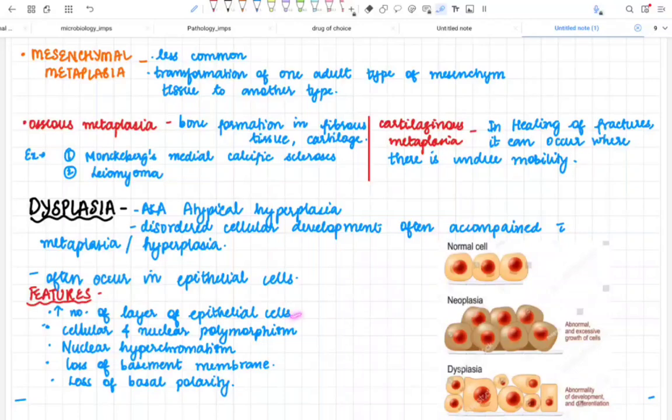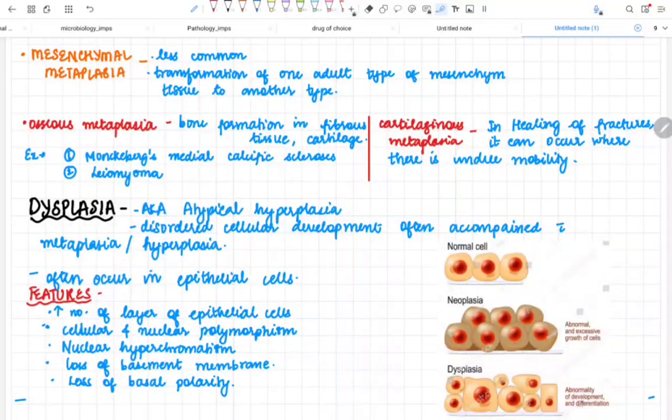First, there is an increase in the number of epithelial cells. Second, there will be cellular and nuclear polymorphism. You can see, now this is my normal cells. Now it has undergone dysplasia. You can see there are changes in the cell size and also in the nuclear size. That's why I said cellular and nuclear polymorphism. Then nuclear hyperchromatism, and loss of the basement membrane. This is one of the most important features: the normal cell will have an intact basement membrane, but there is a breach in the basement membrane for the dysplastic cells, and there is loss of basal polarity. In the normal cells the nuclei are aligned, whereas there is disalignment of the nuclei in the dysplastic cells.